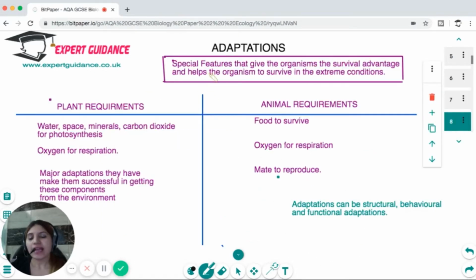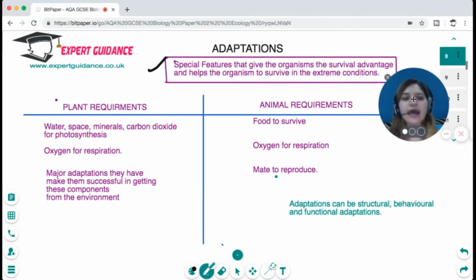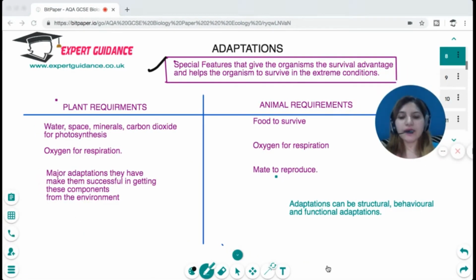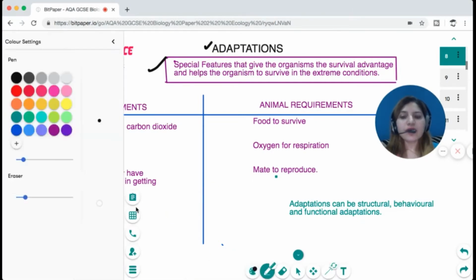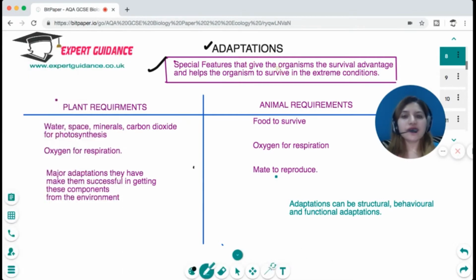Okay, now it's a very important topic. What are adaptations? And you need to know the different plant and animal adaptations. Okay, let us look at a very important concept, which is adaptations. So what are adaptations? Adaptations are the special features that give the organism the survival advantage and help the organism to survive in extreme conditions.